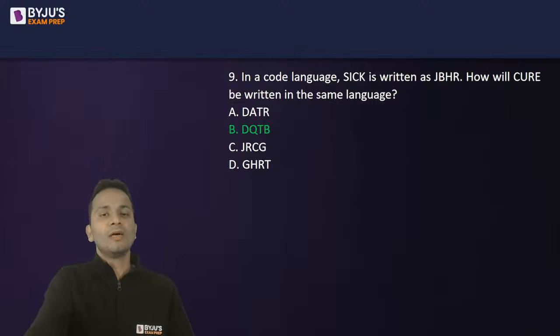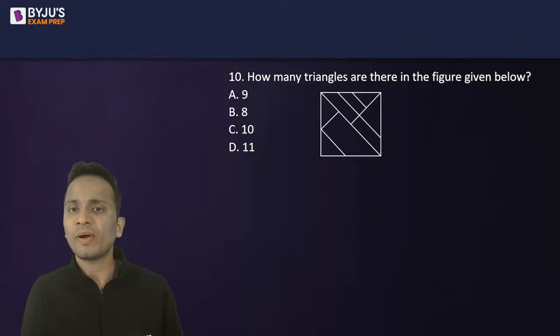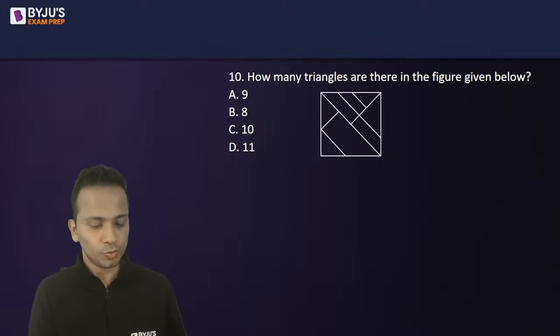Okay. All right. Next question, question number 10. How many triangles are there in the figure that is given below?